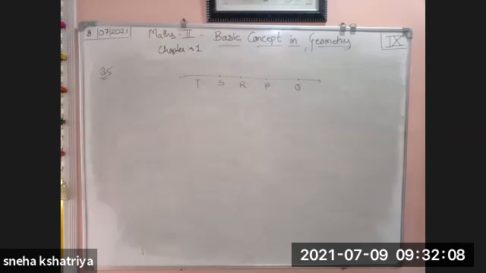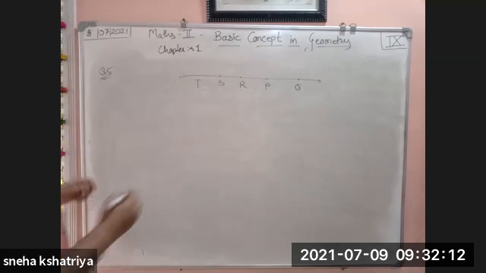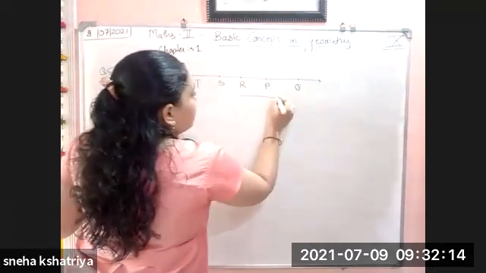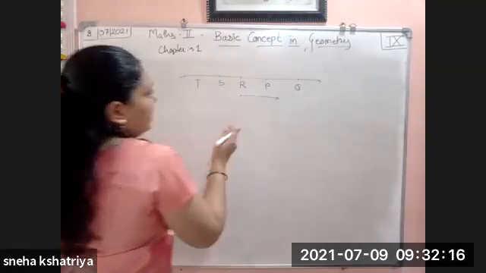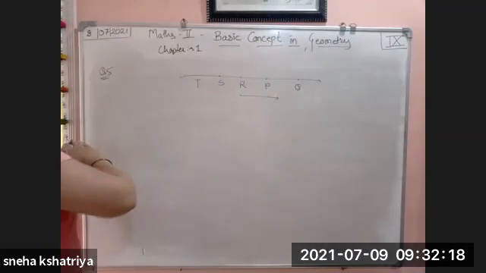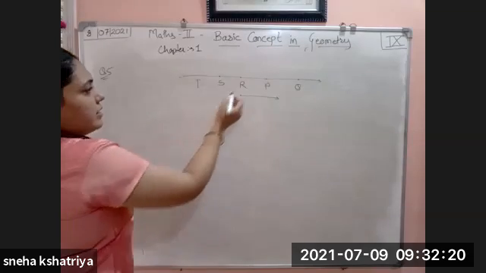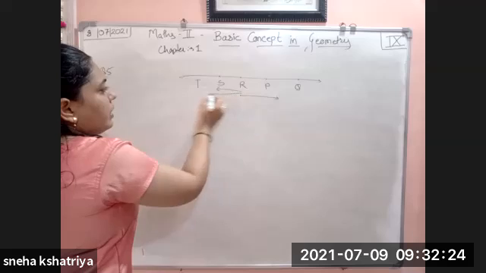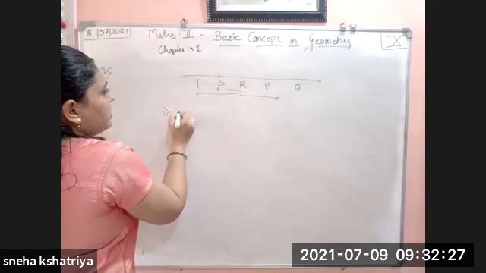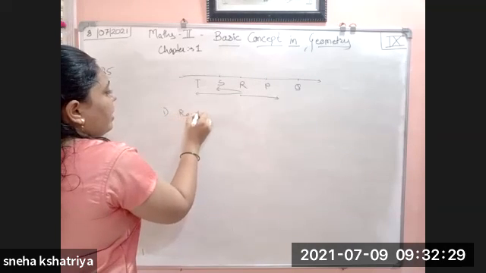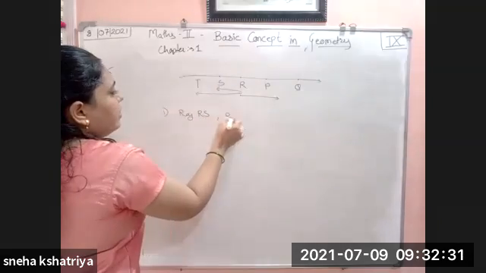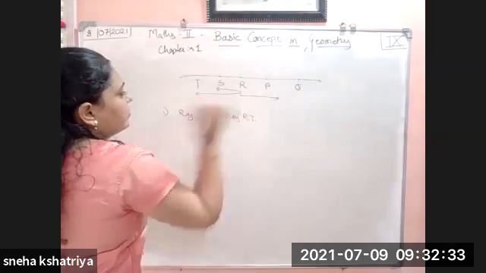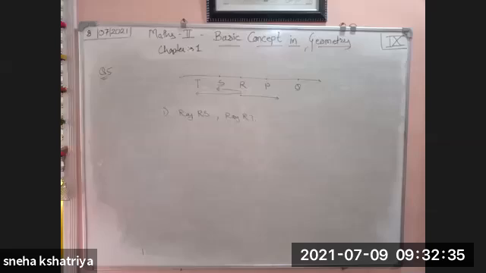First, write the name of the opposite ray of ray RP. If RP is a ray, we have to write its opposite ray. What opposite ray can come? Either it will be ray RS or ray RT. So the answer to the first is ray RS or ray RT.